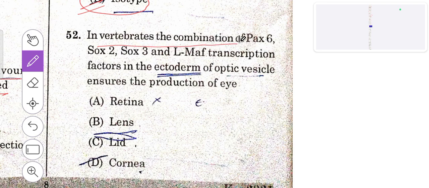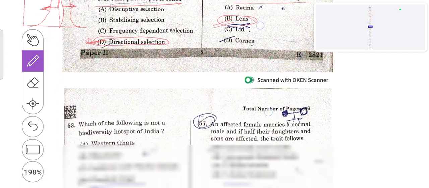In vertebrates, the combination of PAX6, SOX2, SOX3, and L-MAF transcription factors in the ectoderm of the optic vesicle ensures the production of, that is, lens. B is the right answer.